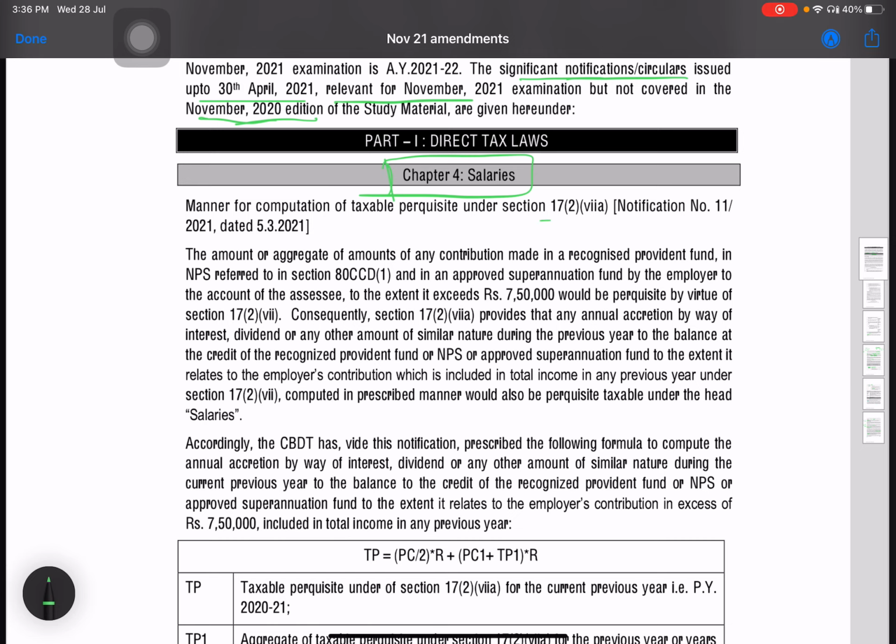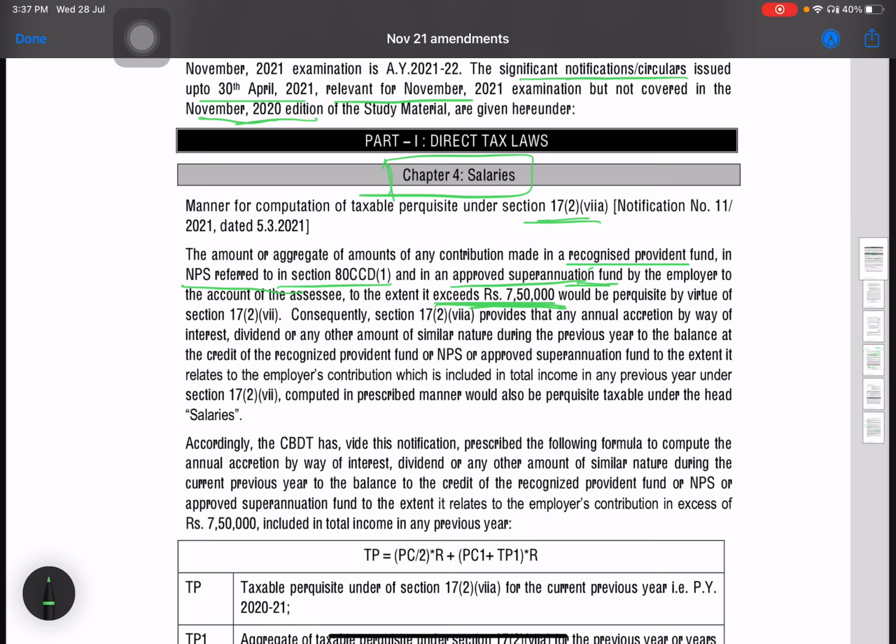Perquisites are taxable as income from salary. So, under section 17(2)(vii)(a), if the employer contributes to a recognized provident fund or NPS referred in section 80CCD(1), or an approved superannuation fund, so if a contribution is made by the employer in these three places in excess of 7,50,000, then the amount which is in excess of 7,50,000 will be treated as perquisite, okay, and will be taxable under the head income from salaries.